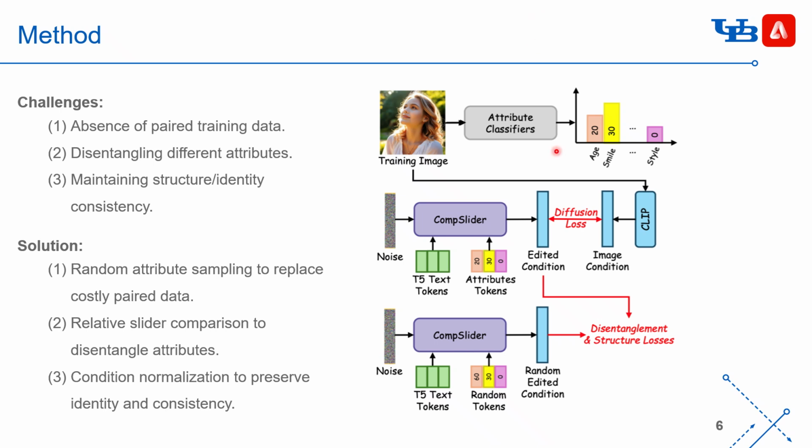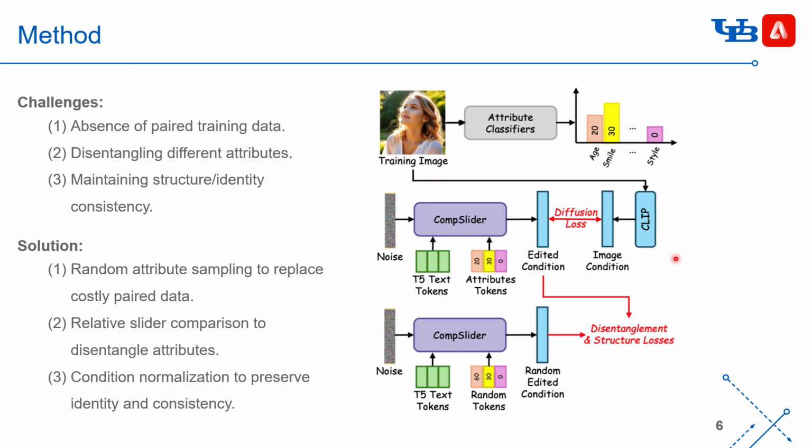So with these slider values, we can send them with the image caption in the form of T5 text tokens to CompSlider and generate the CLIP image class token. The image class token is supervised by the vector from the CLIP image encoder obtained from the training image.